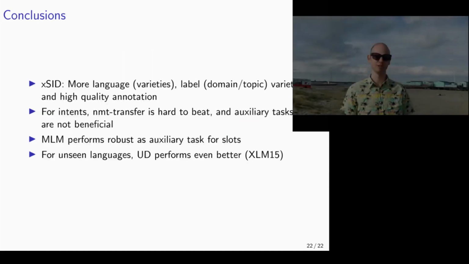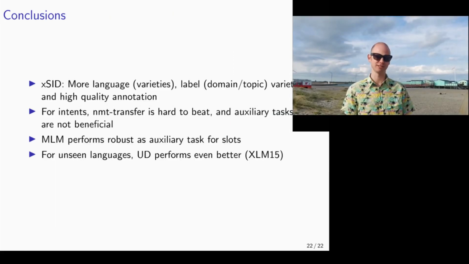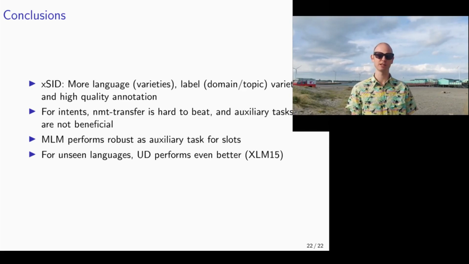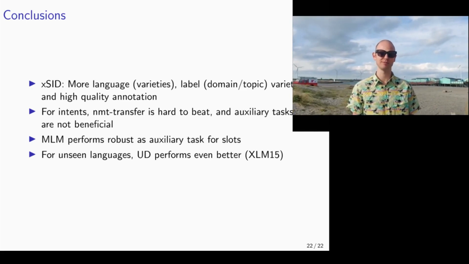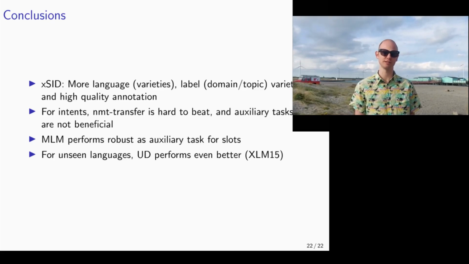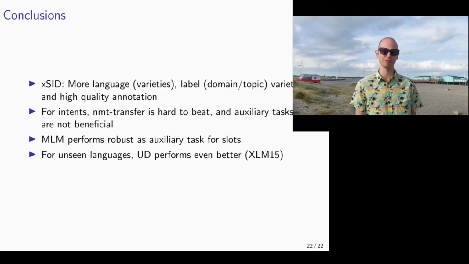We introduce a new multilingual dataset for slot and intent detection. It contains a wide variety of languages as well as topics. In our experiments, we saw that the machine translation baseline is very hard to beat for intent detection, whereas for slot detection, our auxiliary tasks gain much higher performance. Overall, masked language modeling proved to be the most robust auxiliary task, whereas if your language is not seen during pre-training, universal dependencies perform better and are more efficient to train.